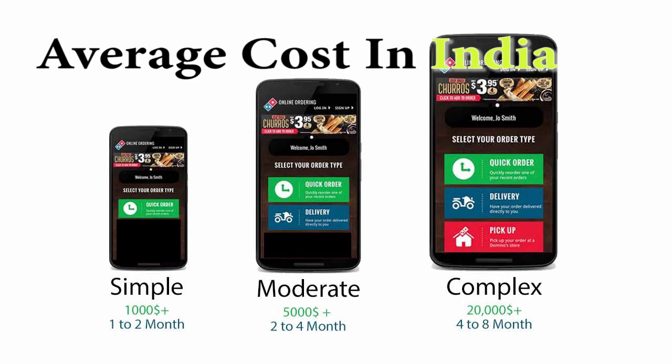So we can say a simple app costs between $1,000 to $5,000, depending on the company standard and also the geography and currency value, and it takes approximately 1 to 2 months to develop. For a moderate app, the cost varies between $5,000 to $20,000, again depending on the company and geography, and it takes 2 to 4 months to develop. And the third one, a complex app, costs between $20,000 to 1 lakh, and it takes 4 to 8 months to develop. So this is not a fixed cost which I'm trying to show you.